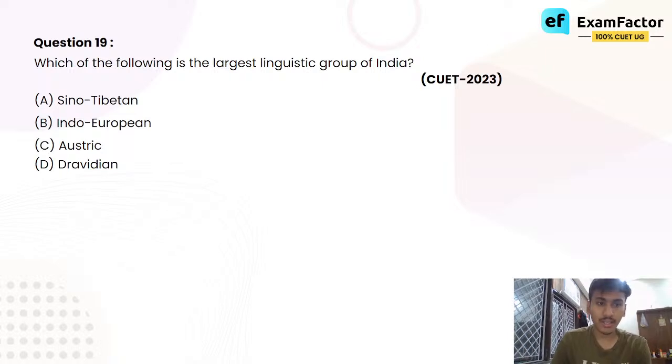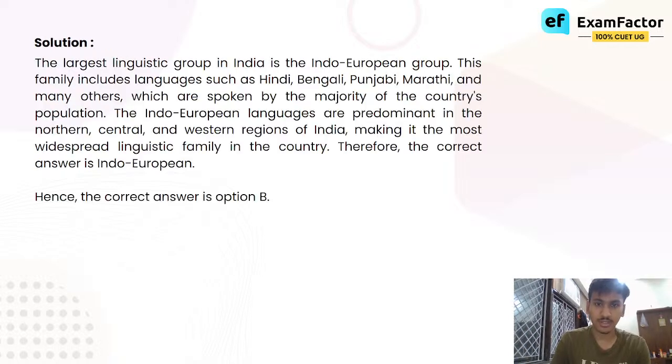Which of the following is the largest linguistic group of India? Sino-Tibetan, Indo-European, Austric, Dravidian. The largest group is the Indo-European group. Which are the Indo-European languages? Hindi, Bengali, Punjabi, Marathi. The languages that the majority of India speaks are classified under the Indo-European group.